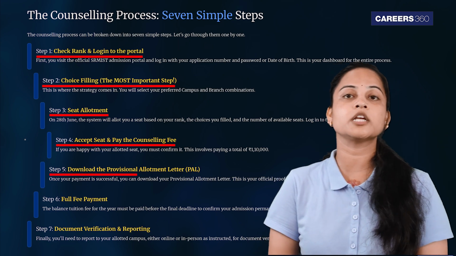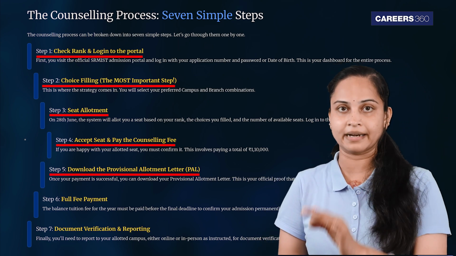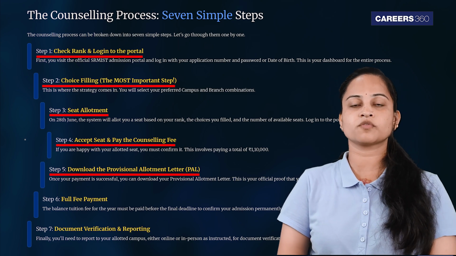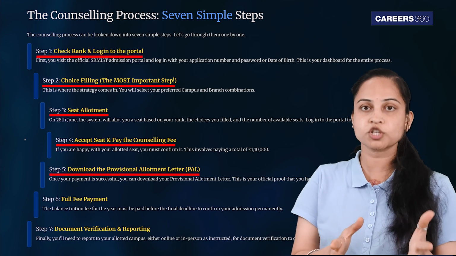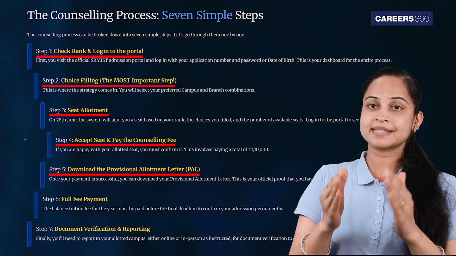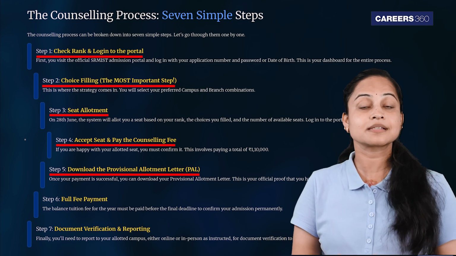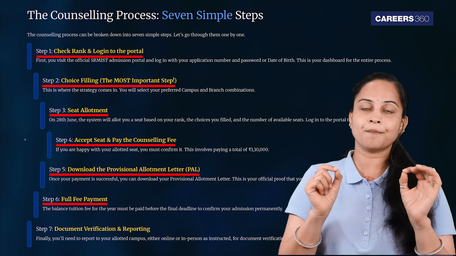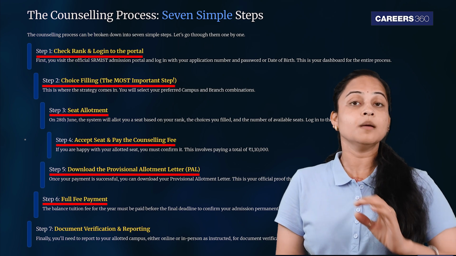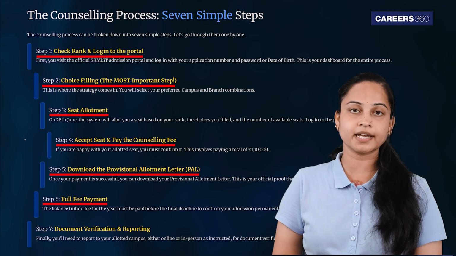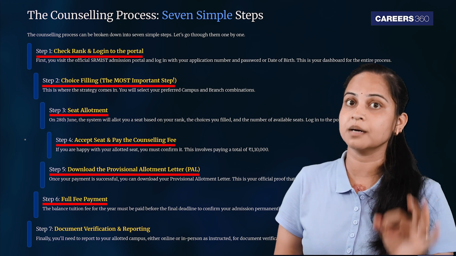Step 5 क्या है? You need to download the provisional allotment letter. Once your payment is successful, you can download the provisional allotment letter. This is your official proof that you have secured a seat. Save it and print it. Step 6 क्या है? Full fee payment. The balance tuition fee for the year must be paid before the final deadline. ठीक है? In order to confirm your admission permanently.